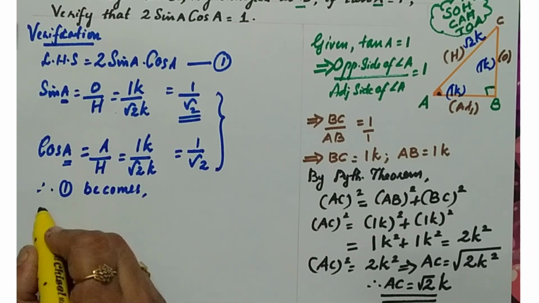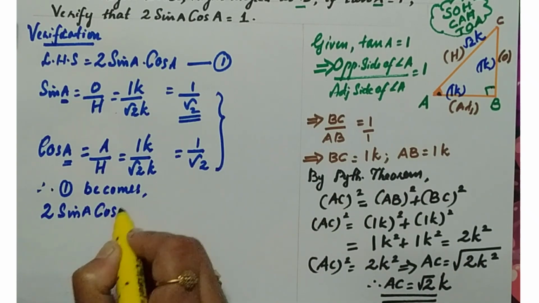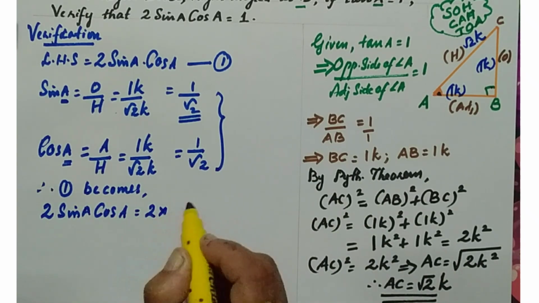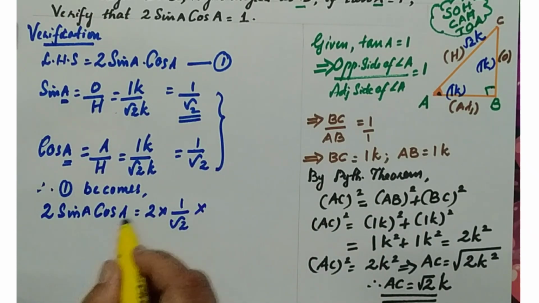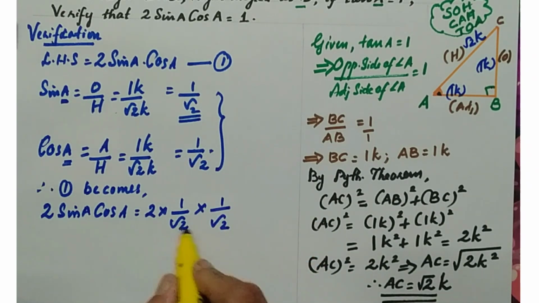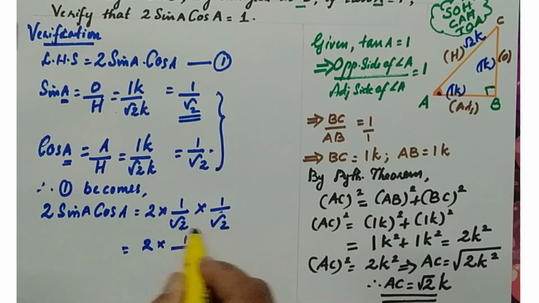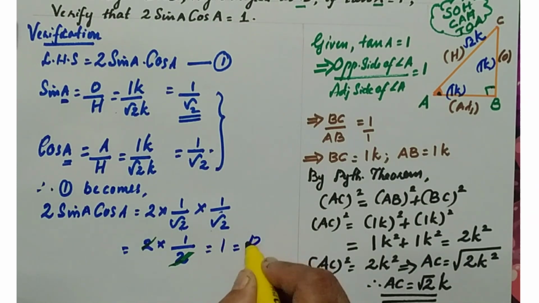Therefore, equation 1 becomes LHS. We can take equation 1: 2 sin A cos A equals 2 into, what is the value of sin A? 1 by root 2 into, what is the value of cos A? 1 by root 2. You know that 2 root 2's multiply, you get a 2. So 2 into 1 is 2, by root 2 into root 2 is 2. Cancelling this 2 with this 2, you get the answer as 1, which is your RHS.